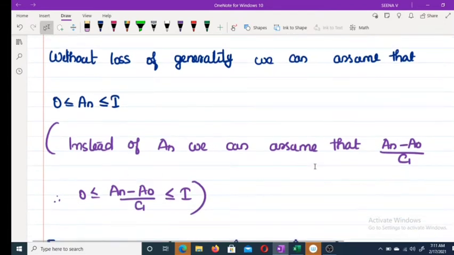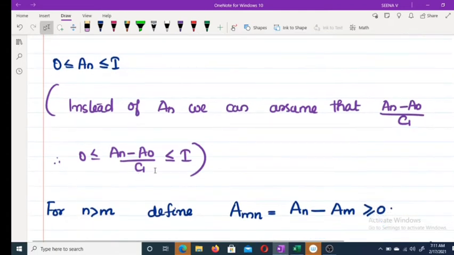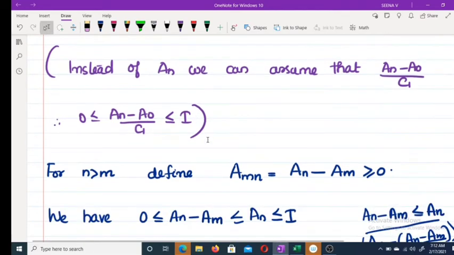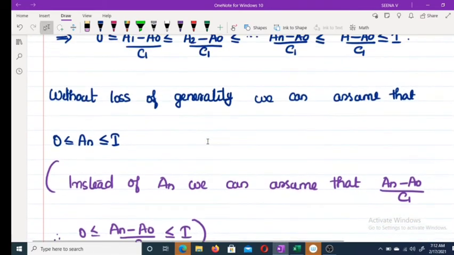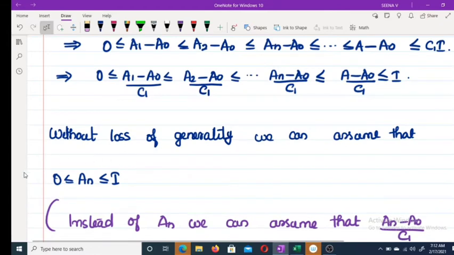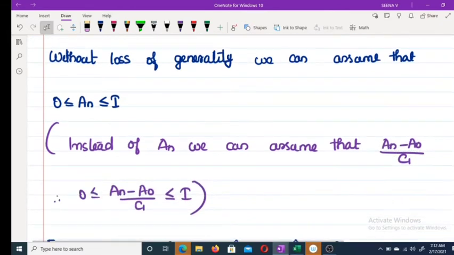Instead of an, we can assume an minus a naught by c1. That means 0 less than or equal to an minus a naught by c1 less than or equal to I. So whenever this does not hold, you can assume this part as a.